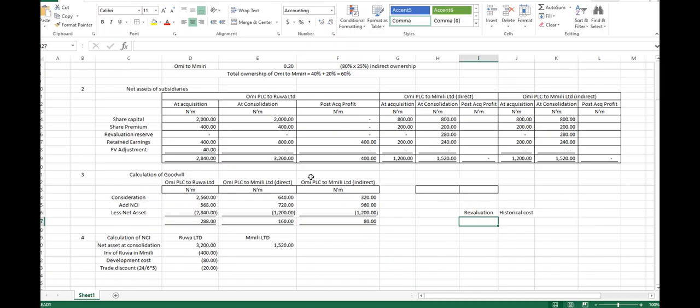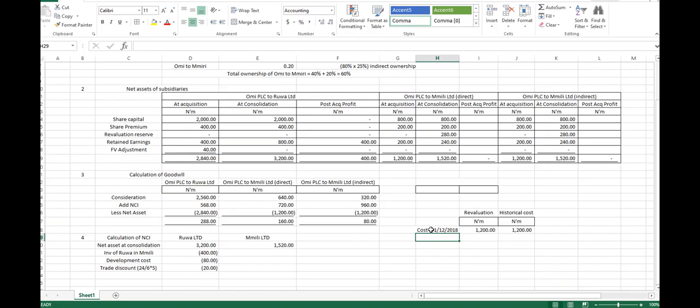Let me bring this million naira here. Now, what was the cost of the asset, and when was it purchased? December 2018, right? What was the cost? 1,200. So by revaluation also, it will be 1,200, right?